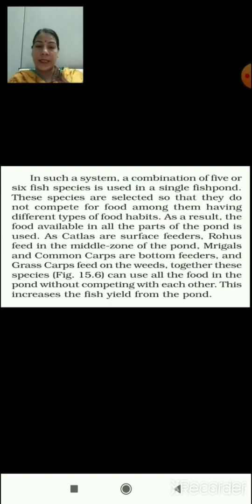So here is one problem in this composite fish culture, that is, many of these fishes breed only during the monsoon season. Another major problem in fish farming is the lack of availability of good quality seeds. To overcome this problem, these fishes are bred in different ponds using hormonal stimulation. Hormonal stimulation is a scientific process with which, by introduction of some hormones, these fishes are allowed to produce their seeds. This has ensured the supply of fish seed in desired quantities.